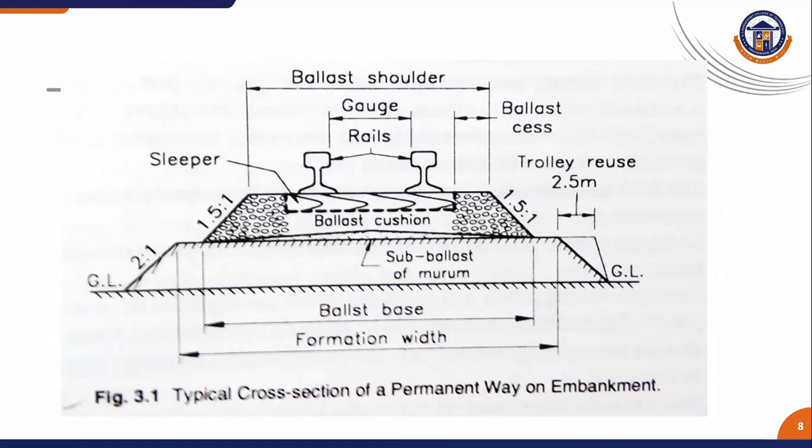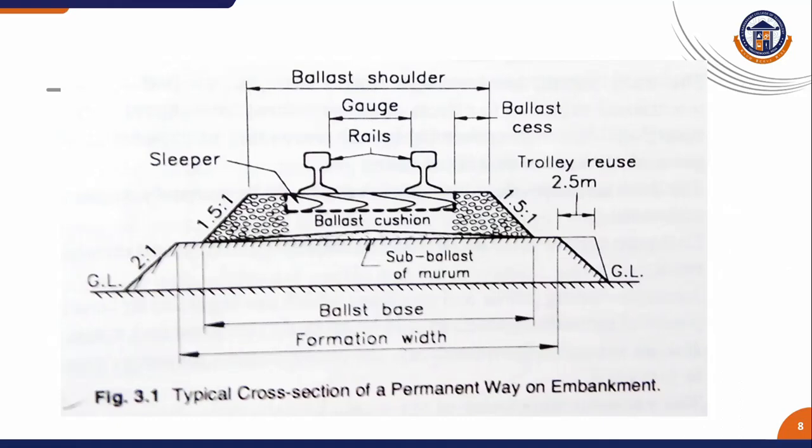So here is the typical cross section of a permanent way on embankment. The embankment is installed above the ground level. Above the ground level, the sleeper bed is given. The sleeper bed is surrounded by the ballast cushion, and the rails are installed above the ballast cushion.